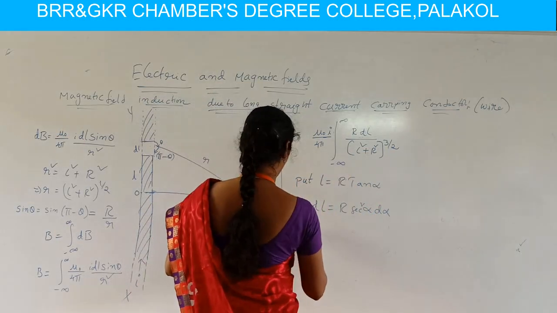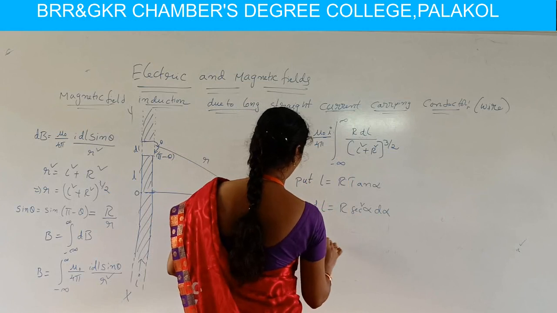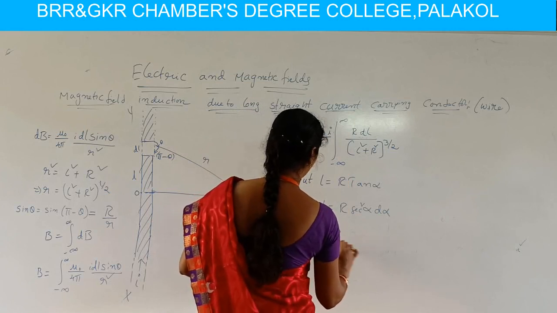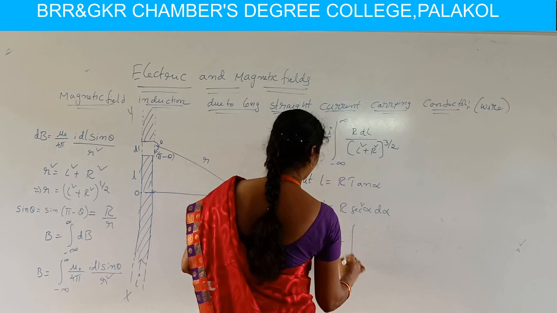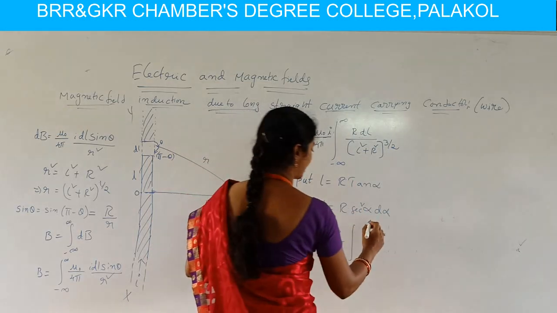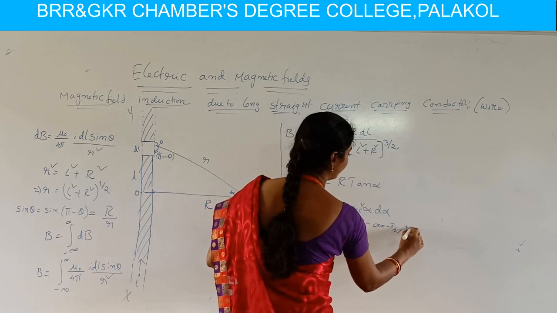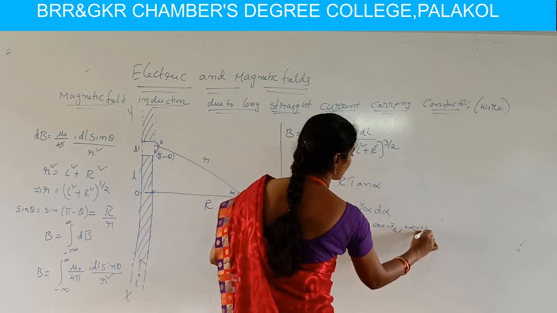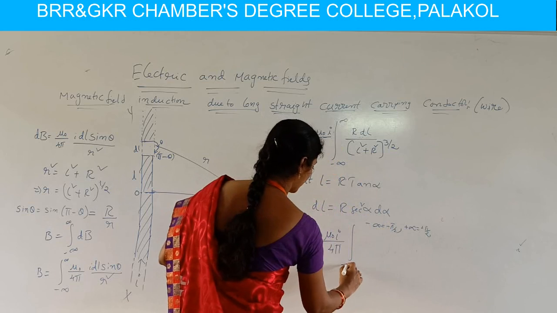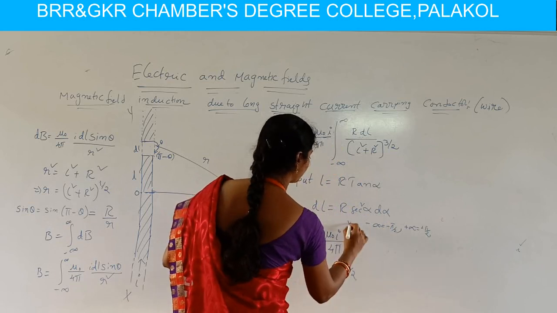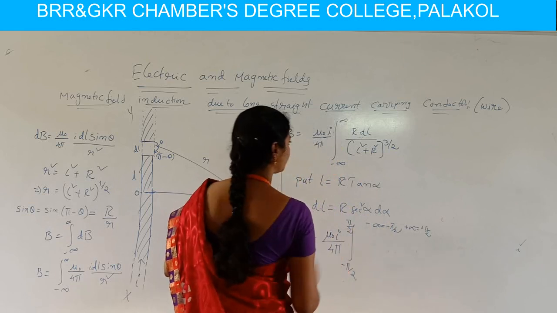By these changes we have B equal to mu naught I by 4 pi integral. The limits of integration change: minus infinity becomes minus pi by 2, and plus infinity becomes plus pi by 2. So we have the integration from minus pi by 2 to pi by 2.